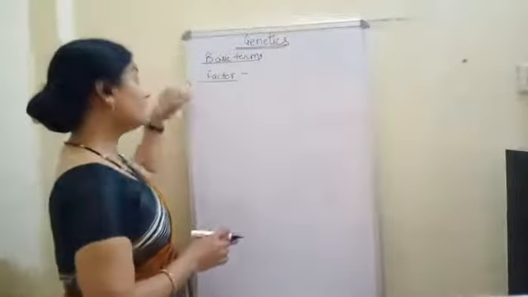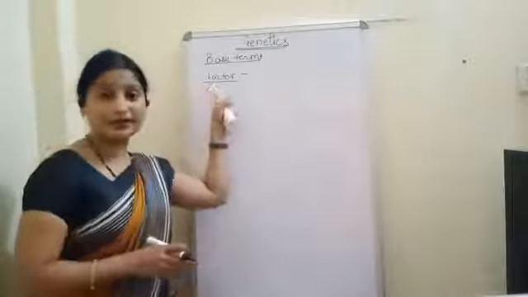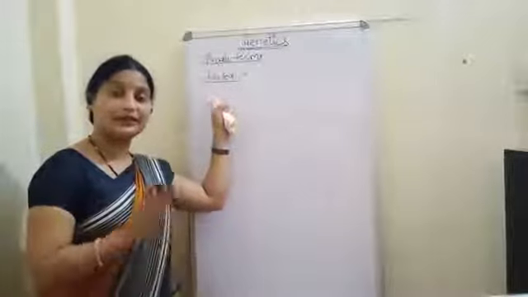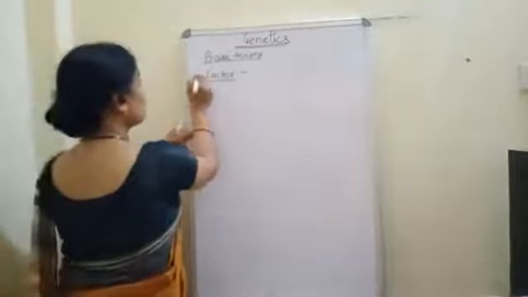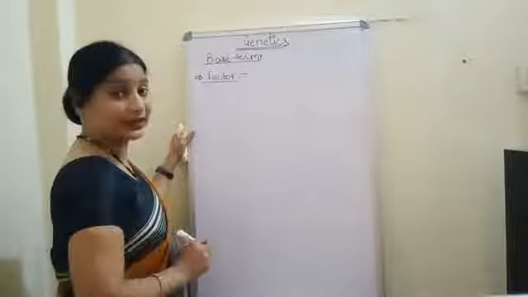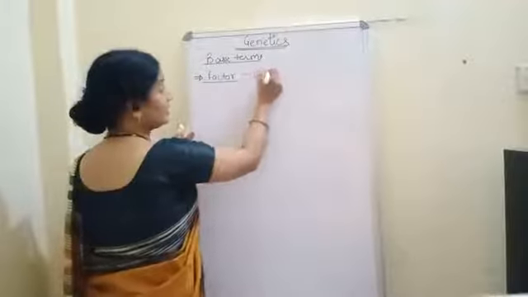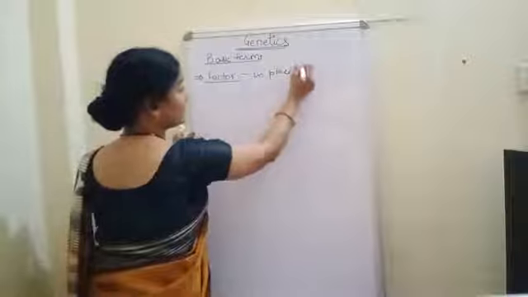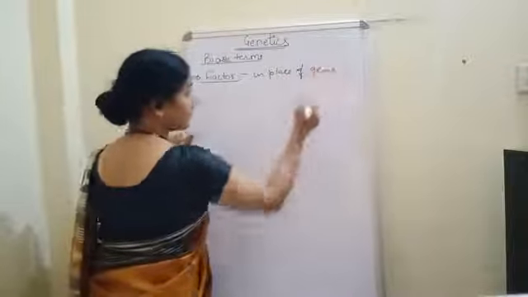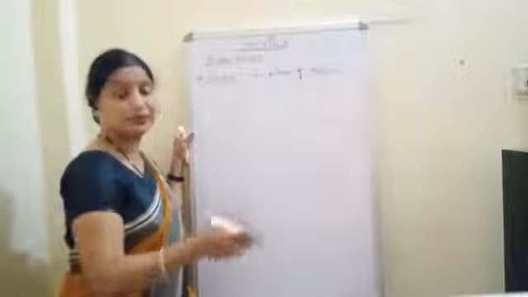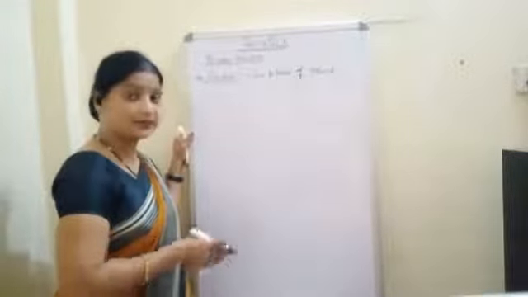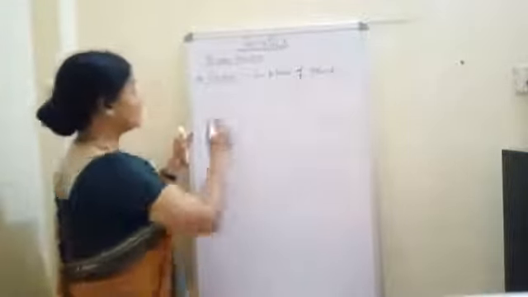Mendel used the word factor because till then the gene was not discovered. So factor was used by Mendel in place of gene. And he said that these factors are responsible for transmission of characters from one generation to the other generation.